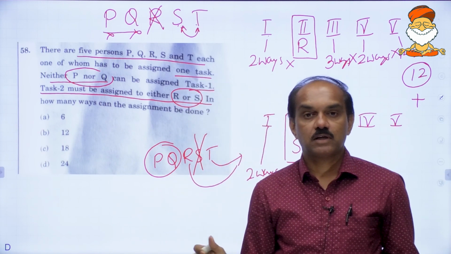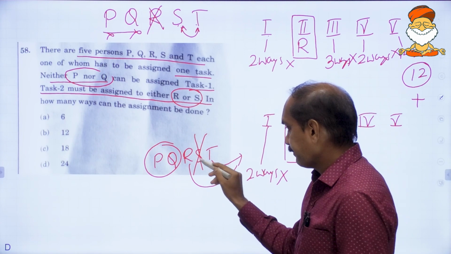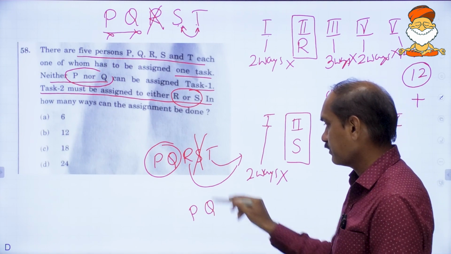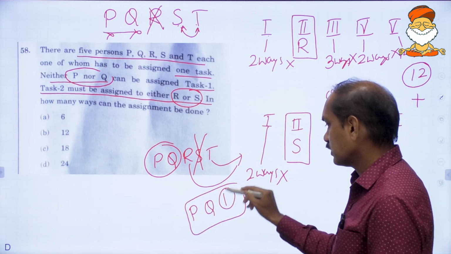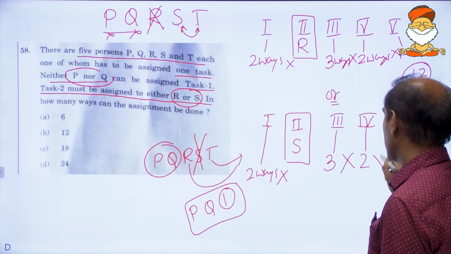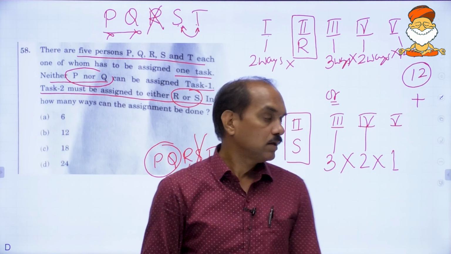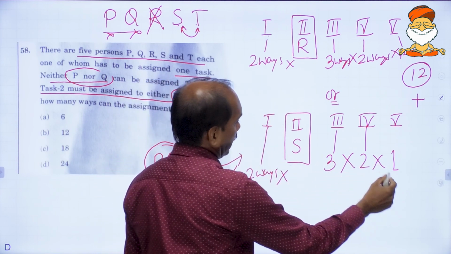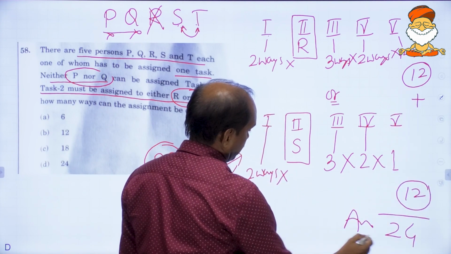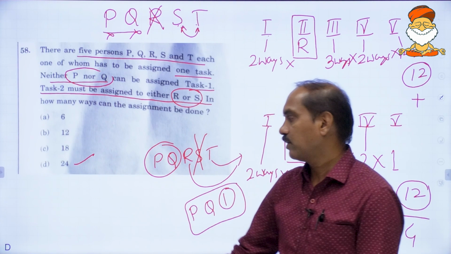Now all the restrictions are over. Anybody can handle those 3 remaining tasks, and we have P, Q and one of these. Out of these 3, anybody can handle this, and after that any of the remaining 2 can handle this, and after that the remaining 1 must handle the 5th task. So 2 into 3 into 2 into 1 gives us 12. 12 plus 12, the final answer is 24. So it is there in the last option, that should be marked. So this is everything about this problem.